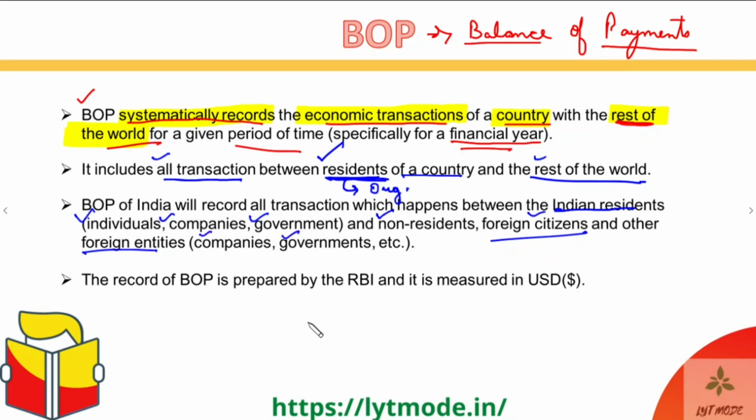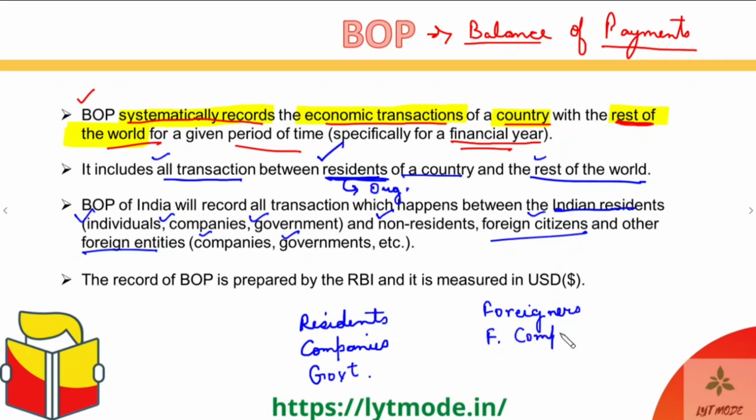So over here we have the residents, and then we have our local companies or the national companies, the companies which belong to the nation, and then we have the government. Okay, and on the other side we have foreign individuals or foreigners, and then we have their foreign companies, and then we have the foreign governments.